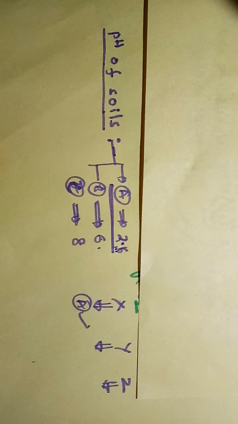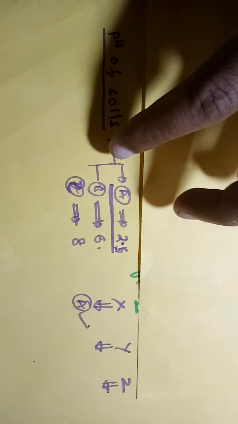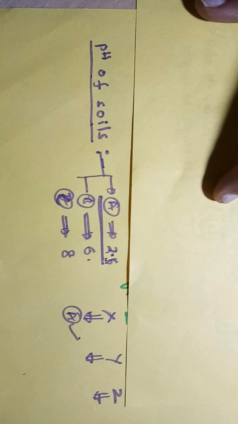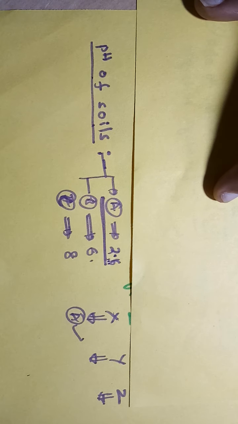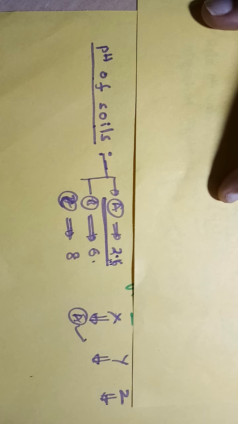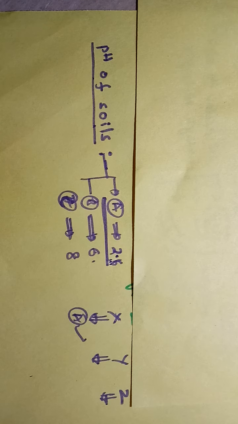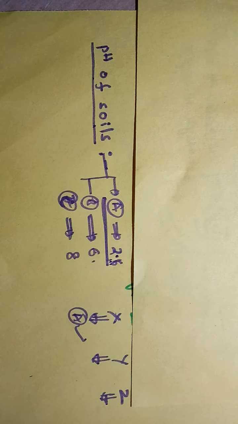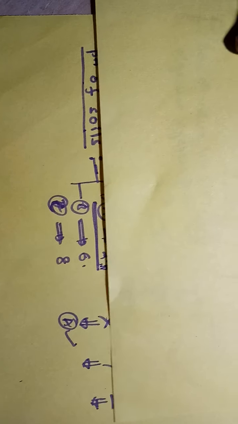So this is about the pH of soils. In this topic, we have discussed that at a particular pH value only particular plants will grow. If the pH value of that soil sample is disturbed or different, then that particular plant will not grow. This is the concept related to the pH of soils.